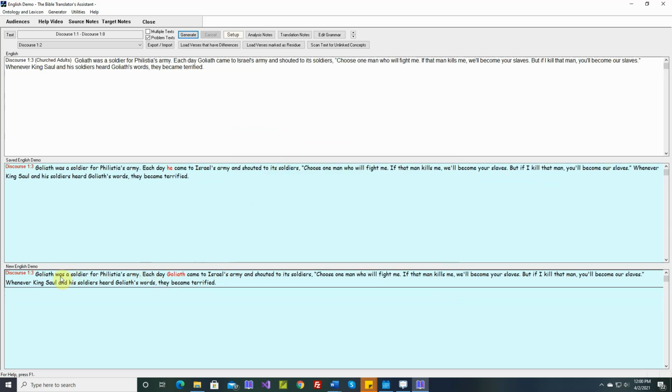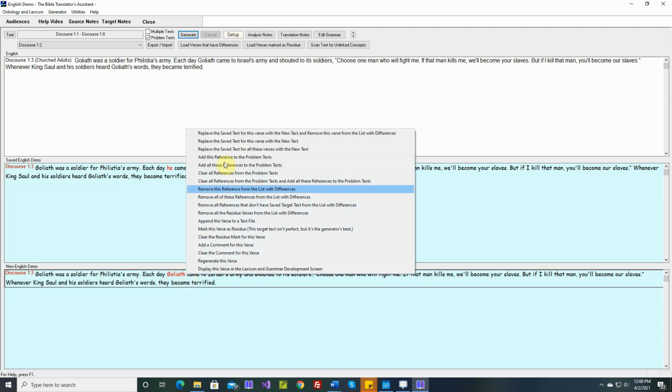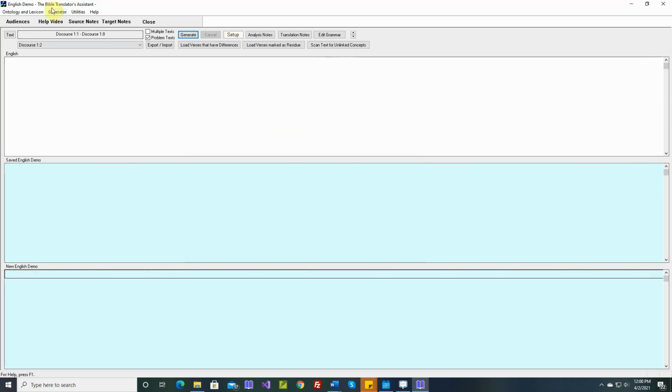And here again, Goliath was a soldier for Philistia's army. You'd say Goliath. Soldier is an intervening noun. It's masculine and it's singular. We would like a pronoun here, but again, we can't. So let's accept this. This is a perfectly fine translation. If the MTTs want to change this to a pronoun, they can. So let's save it. And now we're ready for Discourse 1.9.